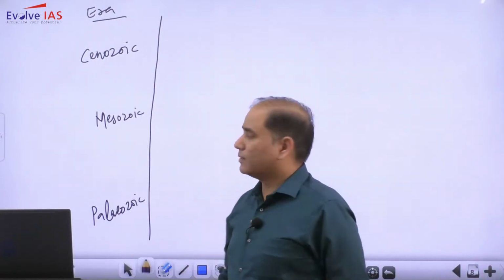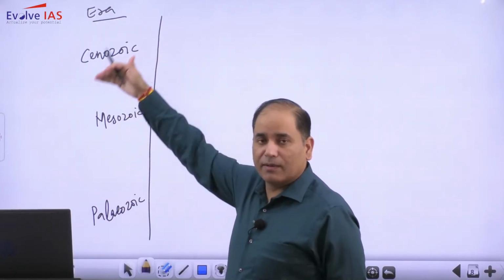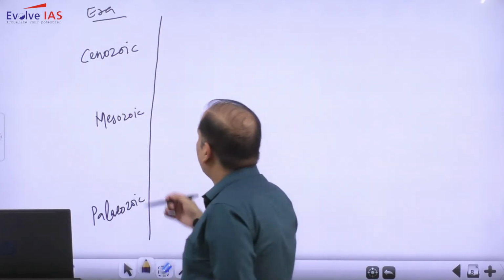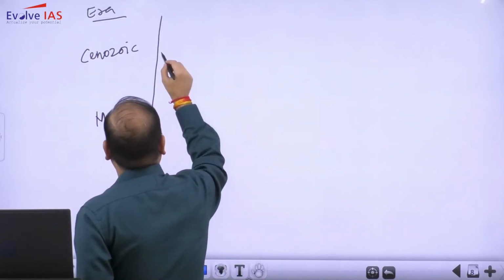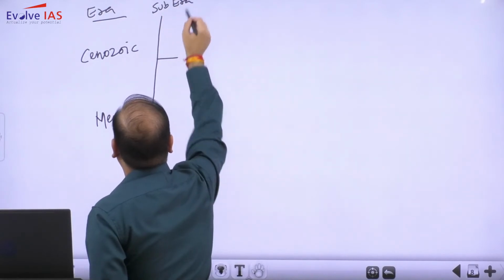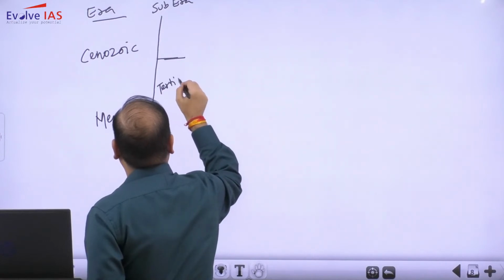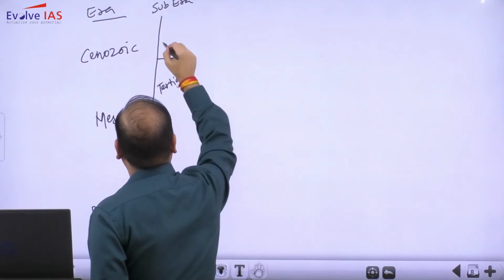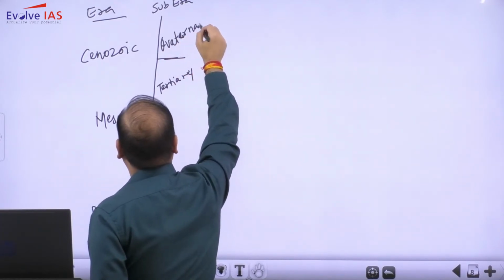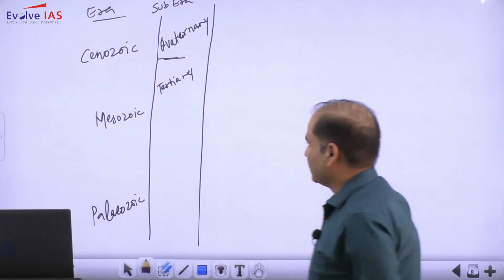In very simplistic terms, Paleozoic is simply old, Mesozoic is comparatively mid, and Cenozoic is the newest, the latest. Now Cenozoic is further divided into two sub-eras, and these sub-eras are Tertiary and Quaternary. So we have Tertiary and Quaternary.